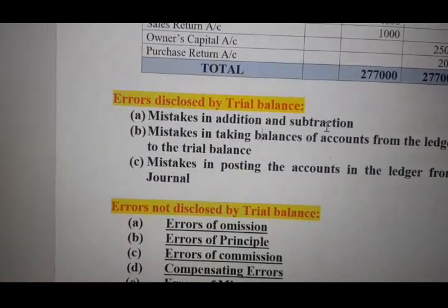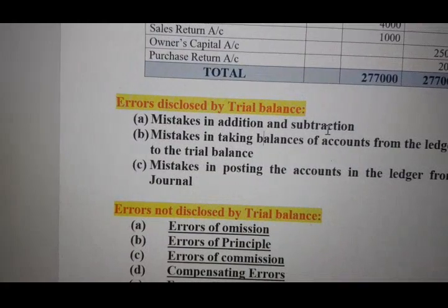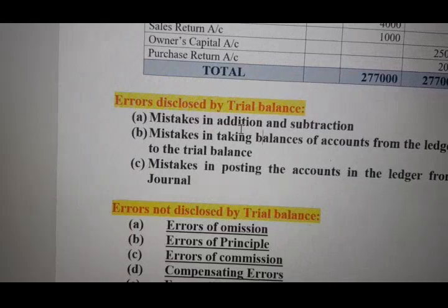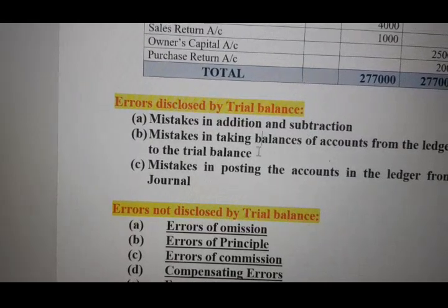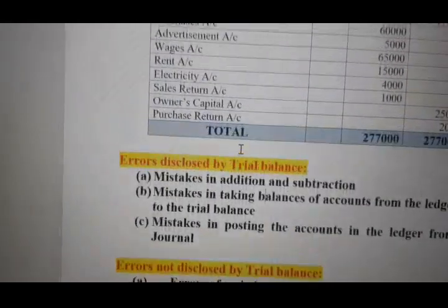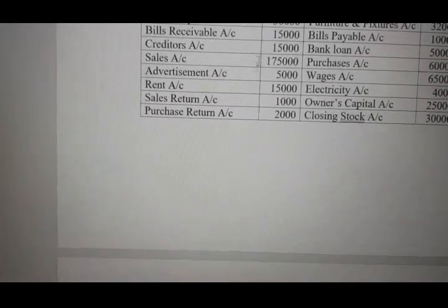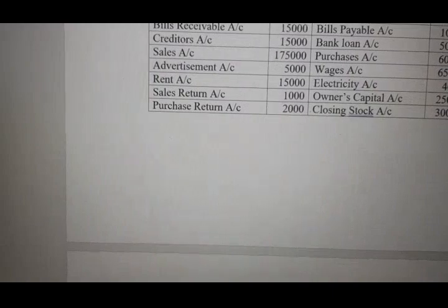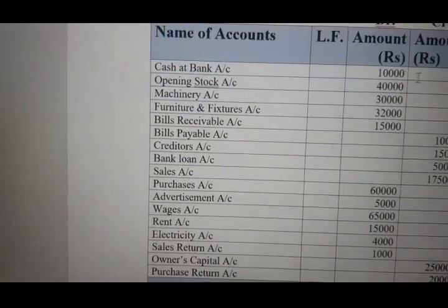Any mistake in addition or subtraction must be detected by trial balance. Next one, a mistake in taking balances of an account from the ledger to the trial balance. Suppose in a ledger account the balance is 10,000 and I have mistakenly written it as 1,000.